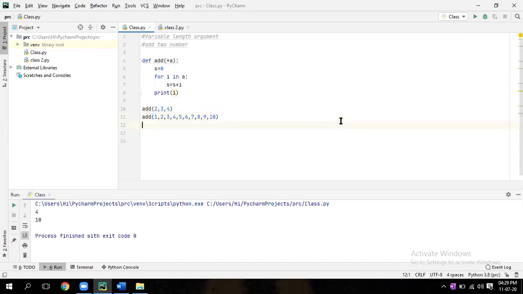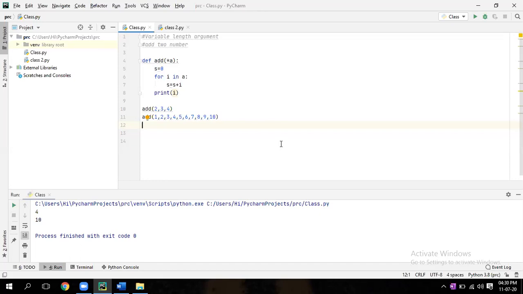Now here you can give any number of arguments. No need to change. Why? Because in star a, star is nothing but your variable length argument. Here, how many arguments you want to pass, you can pass. That will act as an array. So star a means it will act as an array.